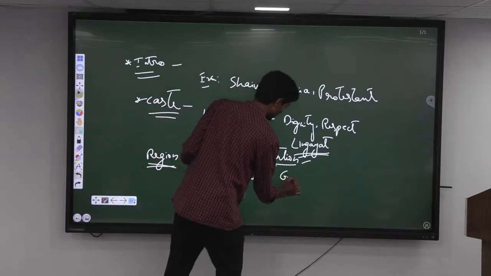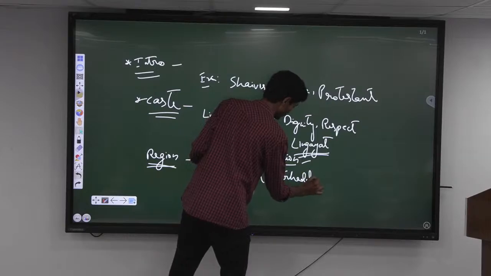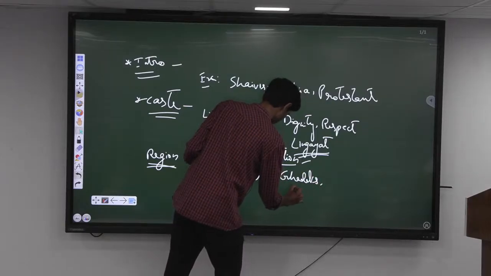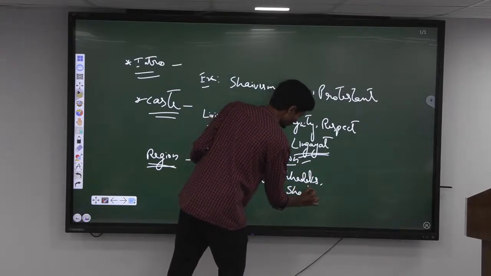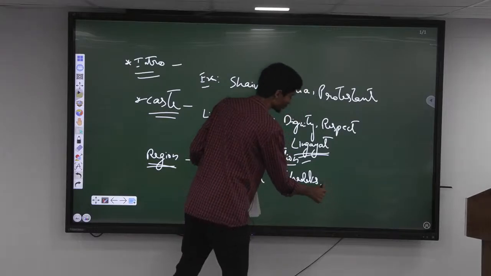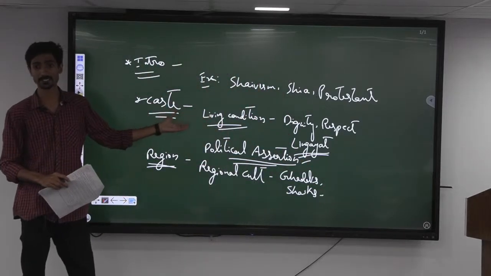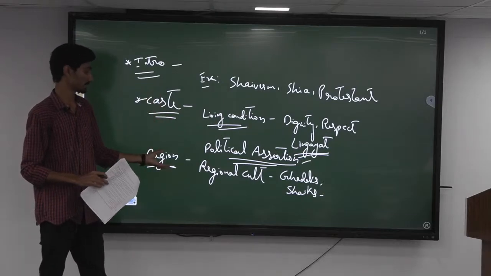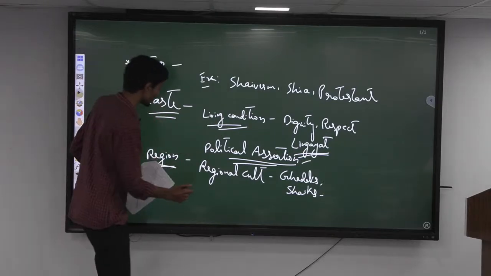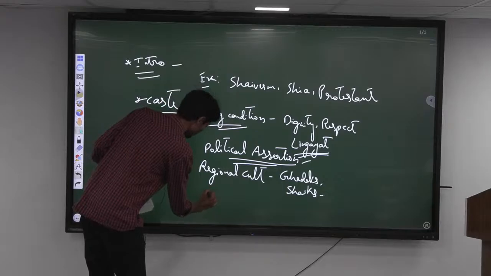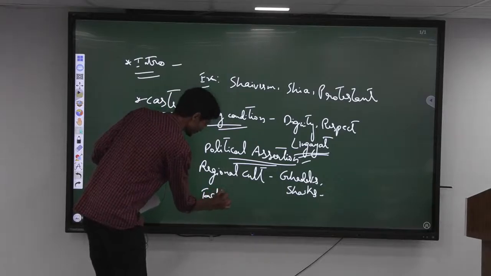Okay. For example, the Gadis or Sheikhs. So when we talk about Sheikhs, they are mainly from the northern part. So they are getting regional identities because of the sects which are emerging. Okay. So one more thing we can tell is tackling of regional issues.